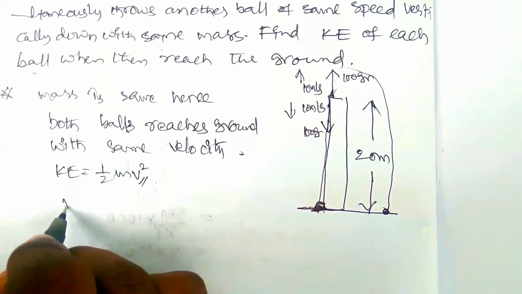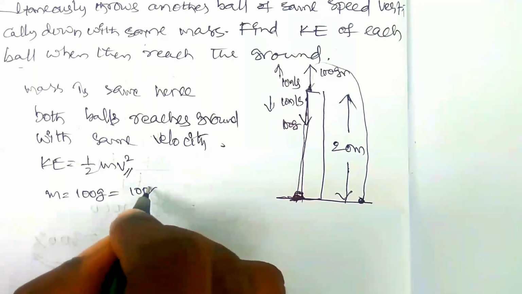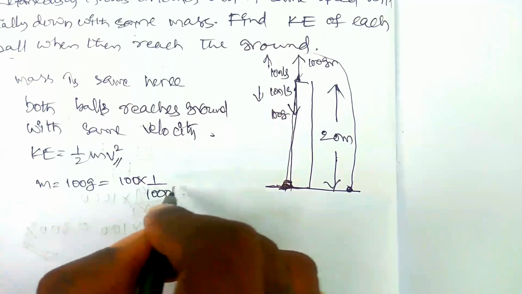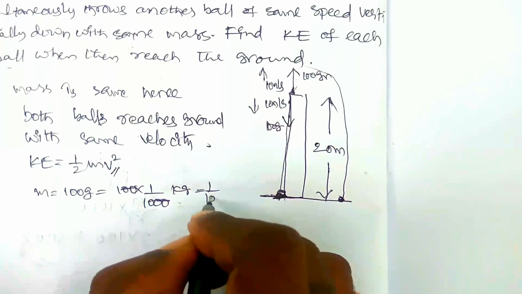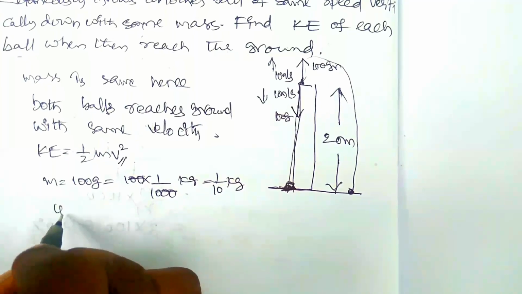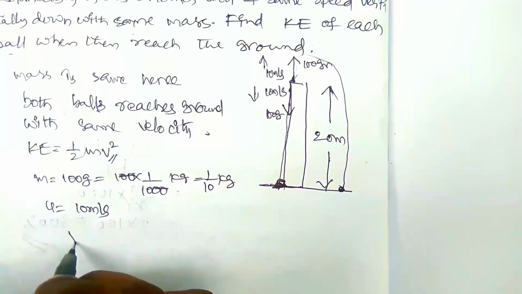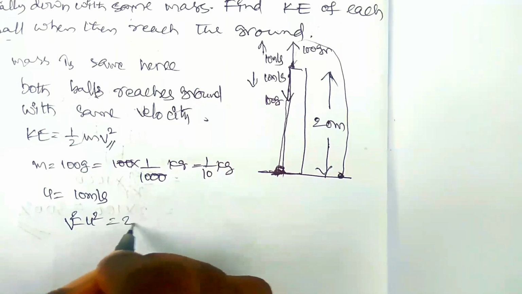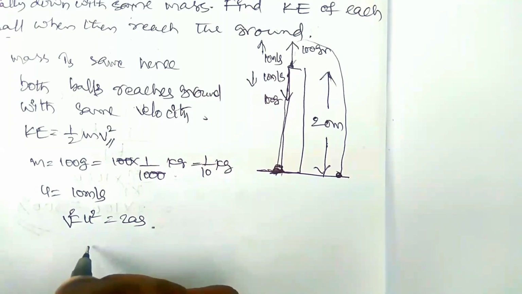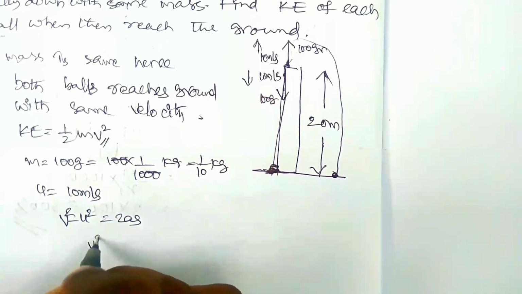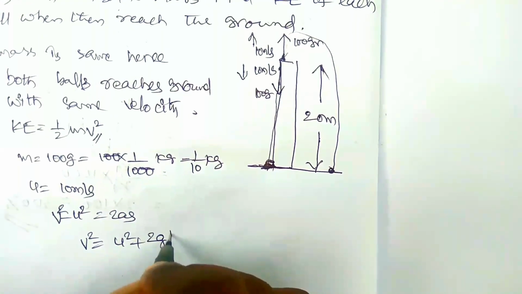Here m is equal to 100 grams, which is 100 into 1 by 1000 of kg, equal to 1 by 10 kg, and initial velocity u is equal to 10 meter per second. v square is equal to u square plus 2gh.